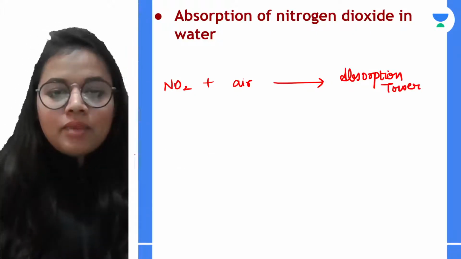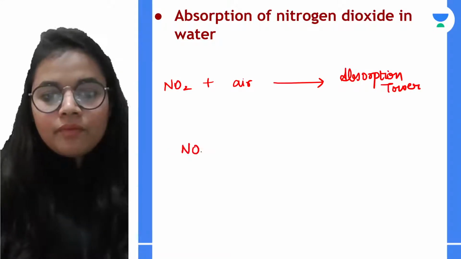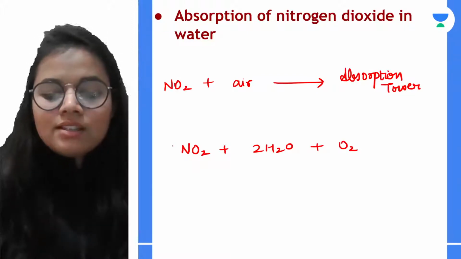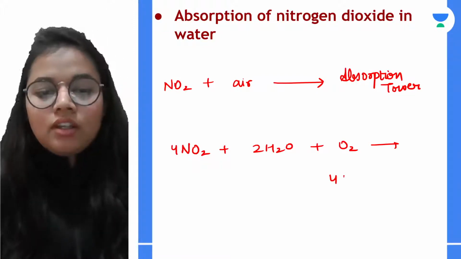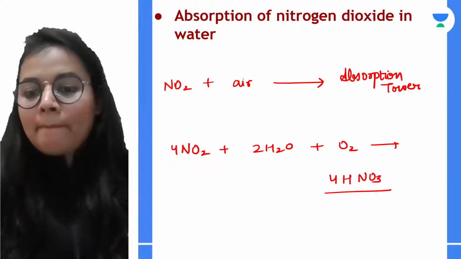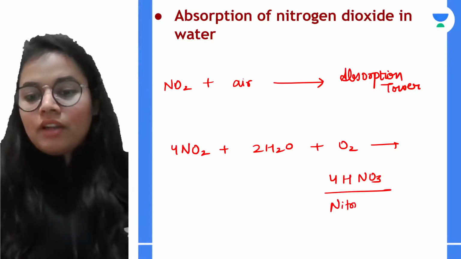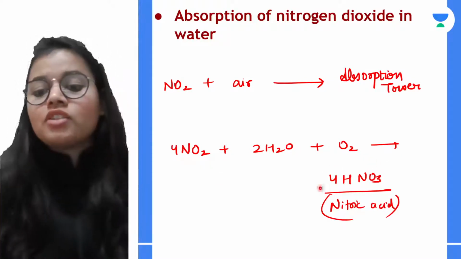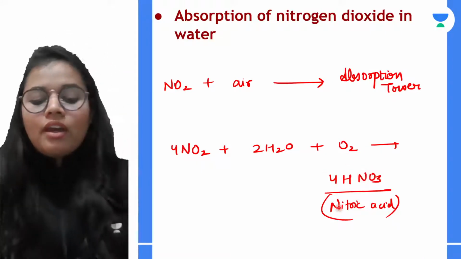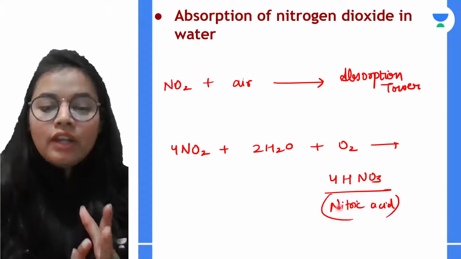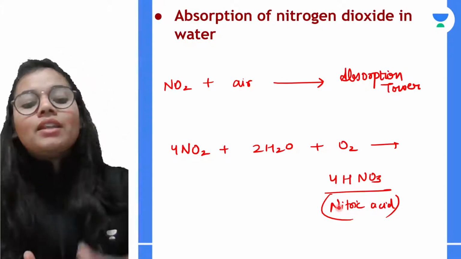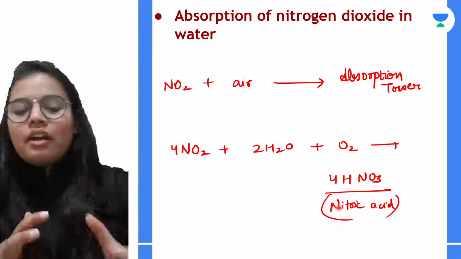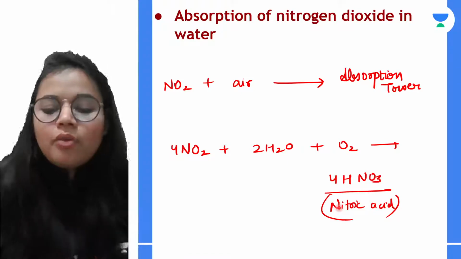Okay, so what is happening basically? Nitrogen dioxide, water, and oxygen all combine over here to give nitric acid. Kindly mention that we have got nitric acid over here. Now this nitric acid is not 100% pure. It is concentrated to about 50%. And when this acid goes for further distillation, it is approximately 66 to 68% pure.